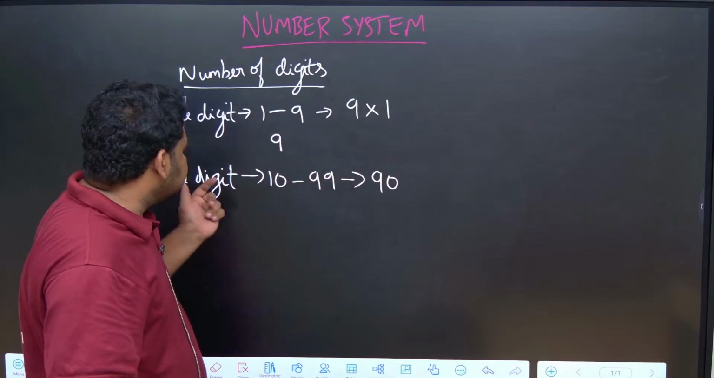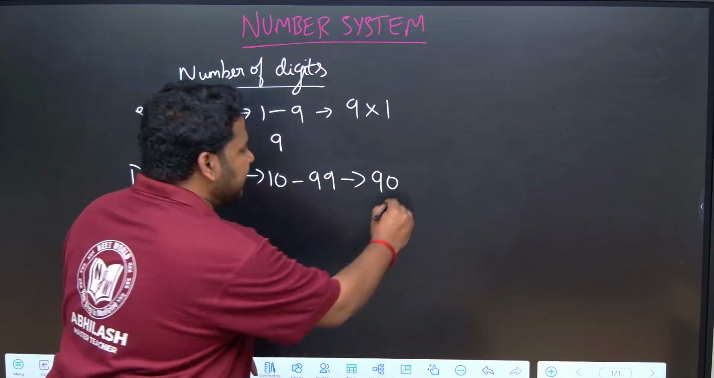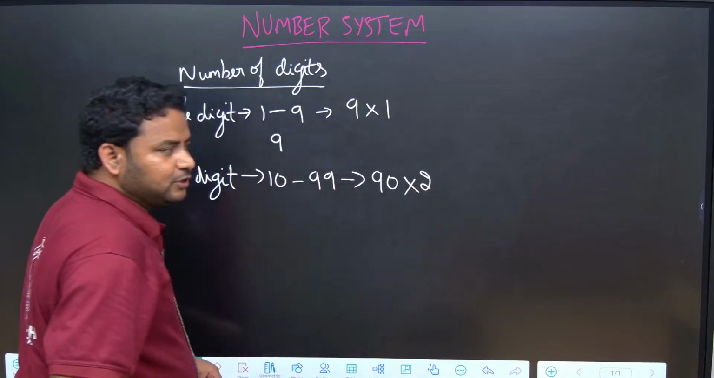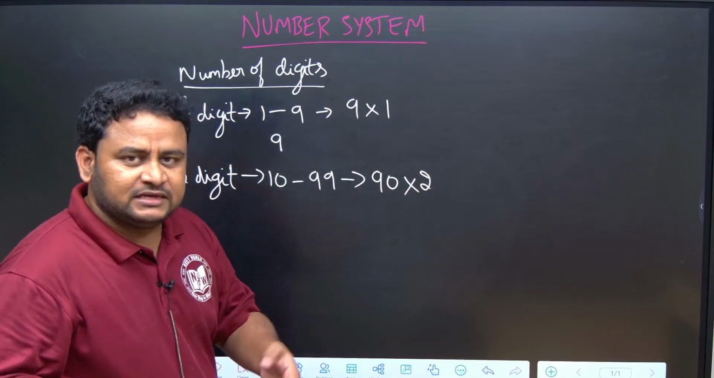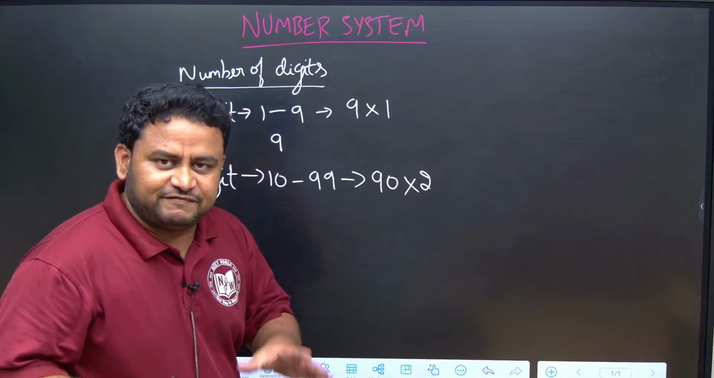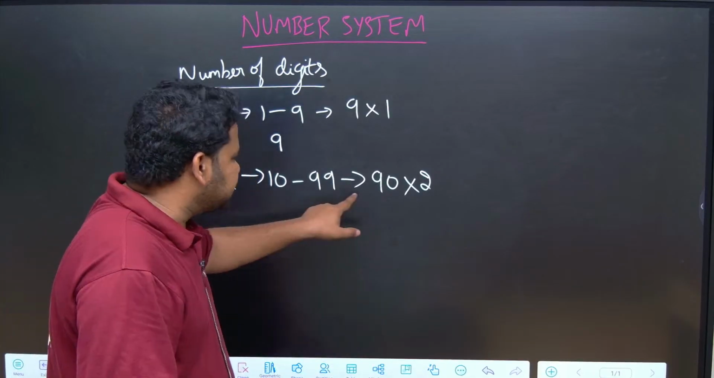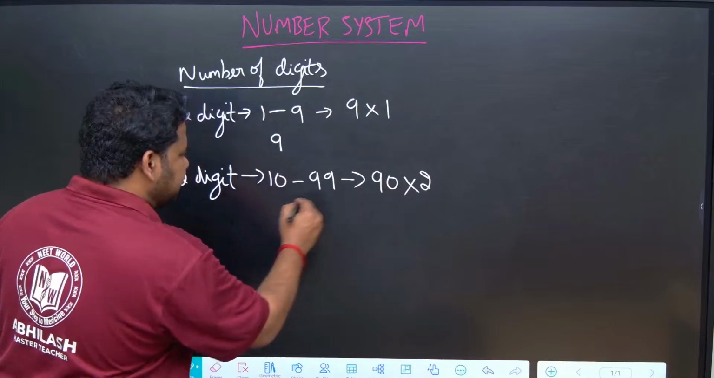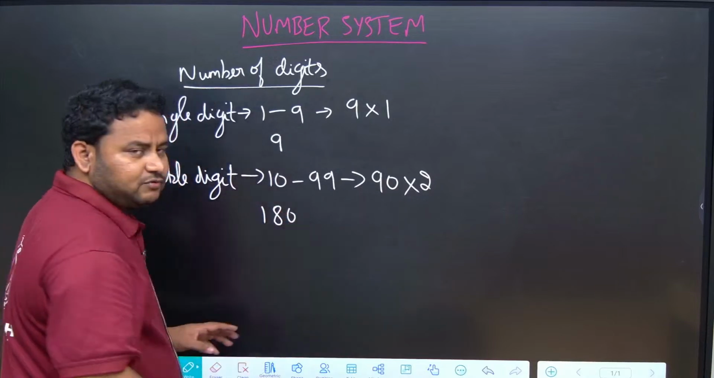Correct? But this is double digit, so I have to multiply by 2. If it is triple digit, multiply by 3. If it is 4 digit, multiply by 4. If it is 5 digit, multiply by 5. Like that, if it is double digit, multiply by 2. So, 2 into 90, I am getting 180.